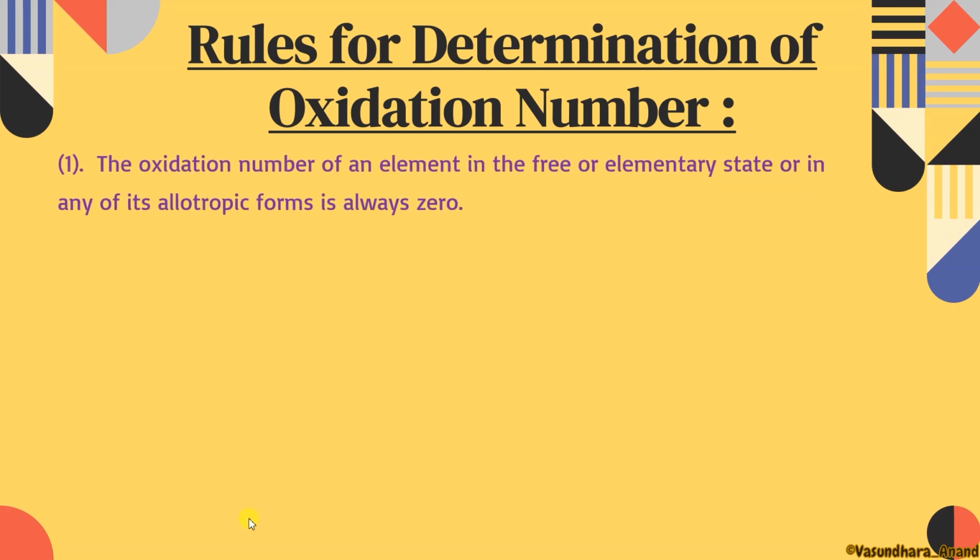First, the oxidation number of an element in the free or the elementary state, or in any of its allotropic forms, is always 0. I hope it is clear. This is the important point: in the free state or the elementary state, or in any allotropic form, it will always be 0.